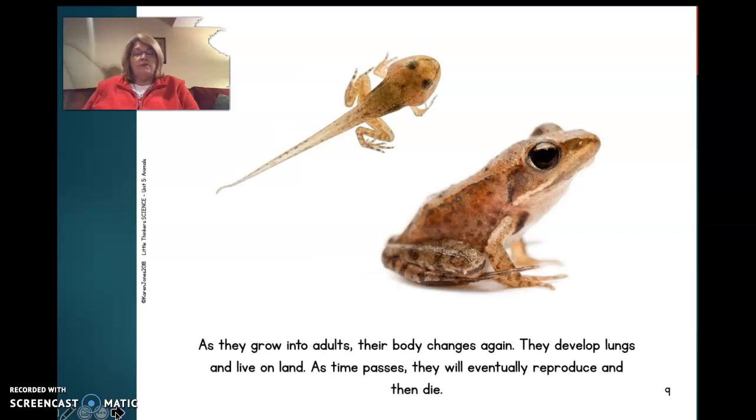As they grow into adults, their body changes again. They develop lungs and live on land. As time passes, they will eventually reproduce and then die.